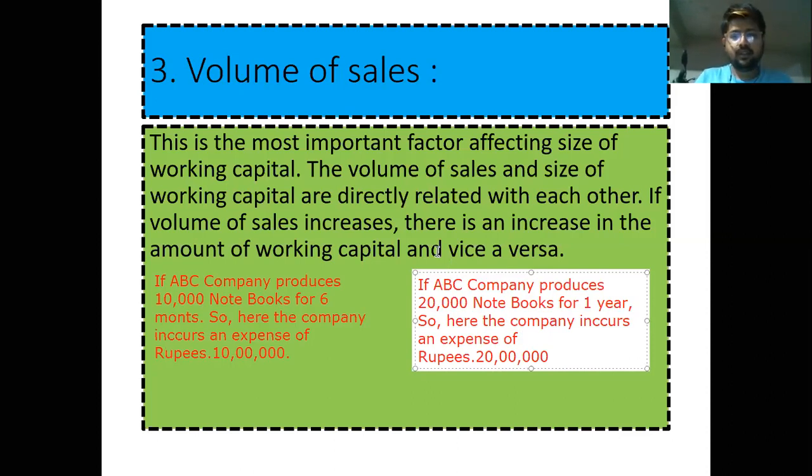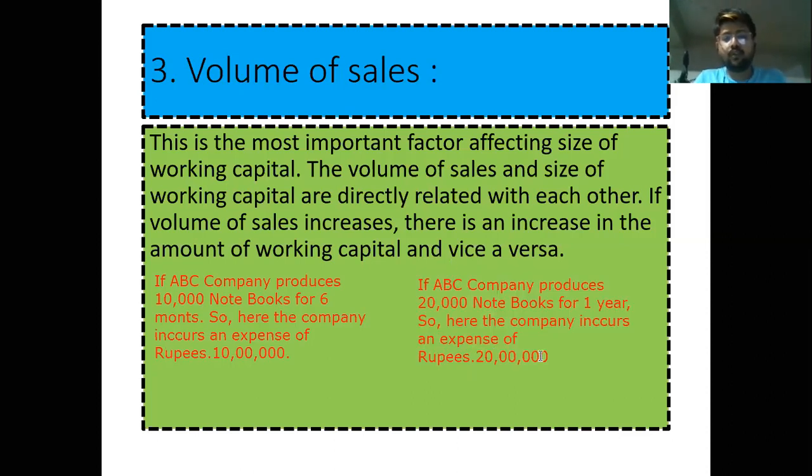So how does the company in this case increase its amount of working capital? Because the production cycle was increased from 6 months to 1 year, and they have increased the quantity from 10,000 notebooks to 20,000 notebooks for that particular year. So the cost has increased from rupees 10 lakh to 20 lakhs.